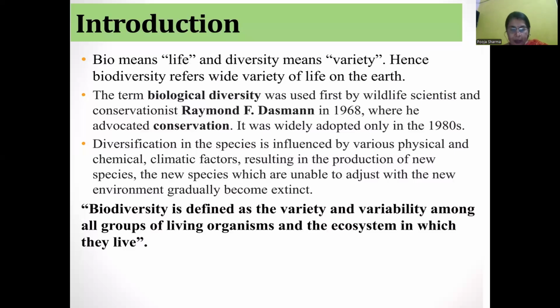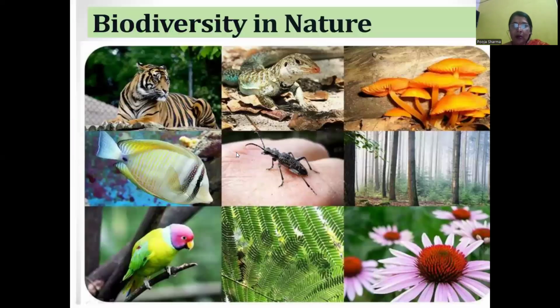There are a variety of ecosystems present on Earth: forest ecosystem, grassland ecosystem, marine ecosystem. There are various types of ecosystems present in biodiversity. Look at this picture. This picture shows the variety of life on Earth.